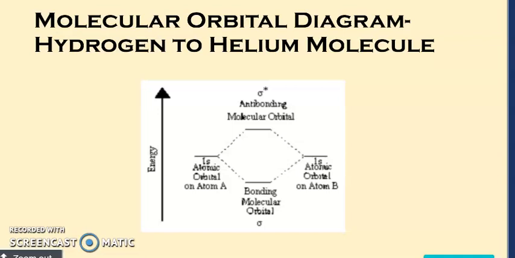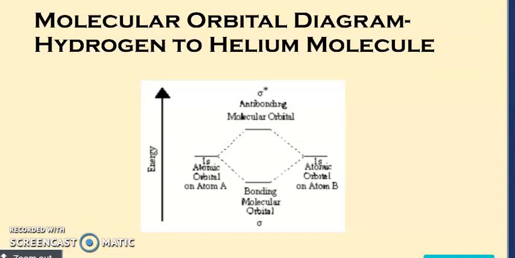Now in the case of hydrogen, if you look at both sides, it is written the 1s atomic orbital of atom A, and on the other side that of atom B. So if we say hydrogen, one electron is present, 1s1, and on the other side also 1s1.